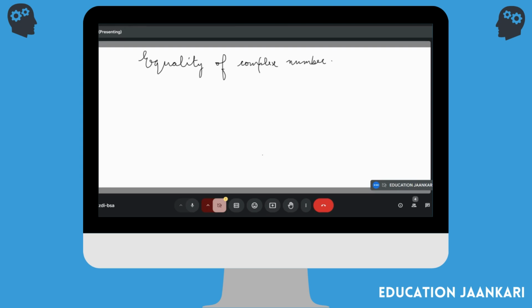So if you're doing equality, let's say I have one complex number, z1, which is equal to a1 plus iota b1. And there is another complex number, z2, which is written as a2 plus iota b2. Now, these two numbers will be equal to each other only if a1 is exactly equal to a2 and b1 is exactly equal to b2.